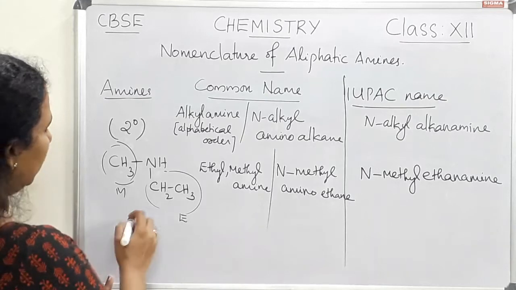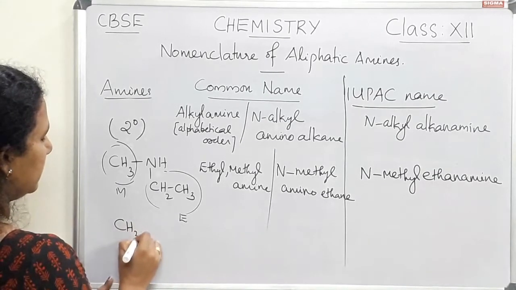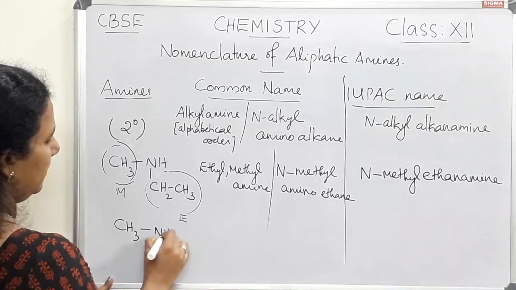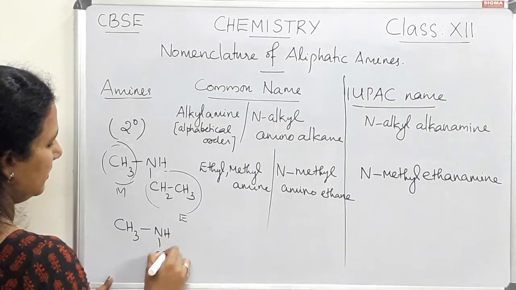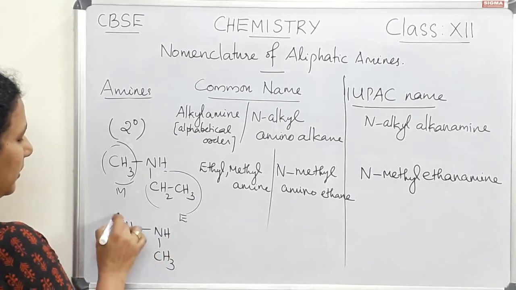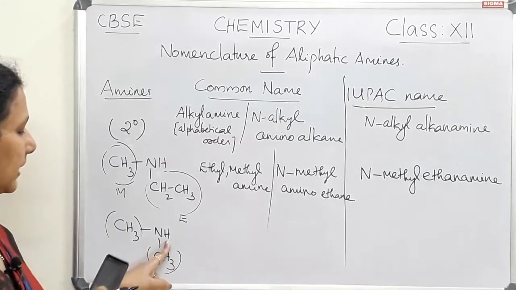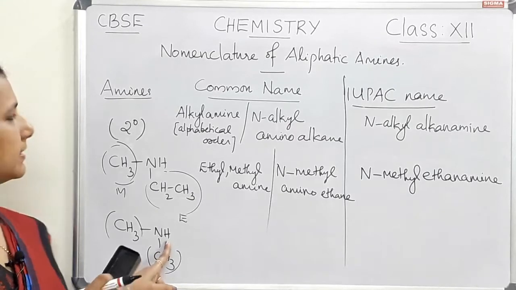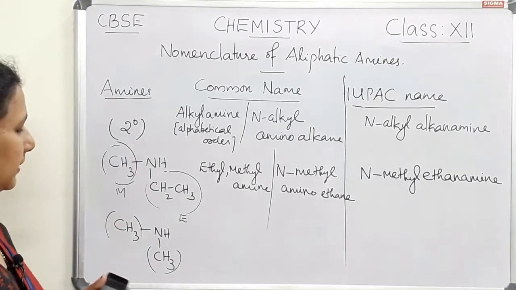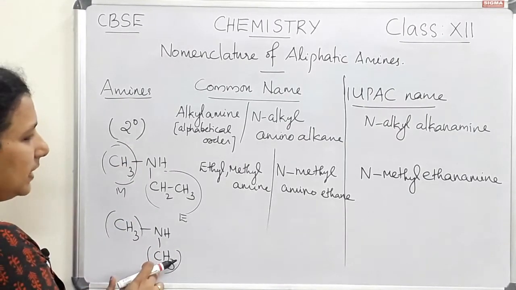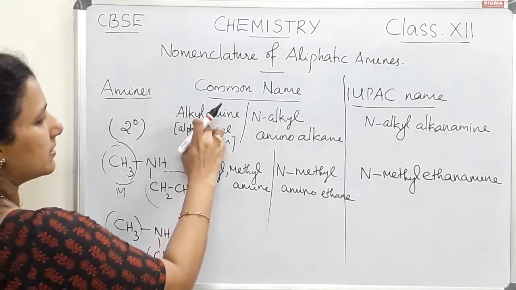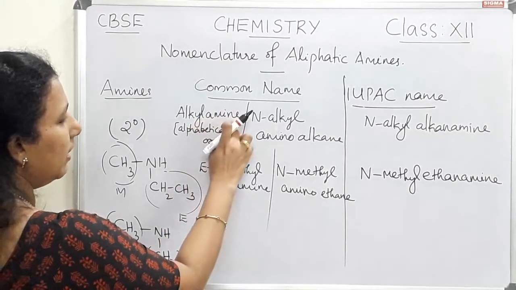So let us write one more example. CH3 NH CH3. So here there are two alkyl groups and NH is the characteristic group, and this is an example of a secondary amine. Two alkyl groups are there. So the naming is in this way, that is alkyl amine.